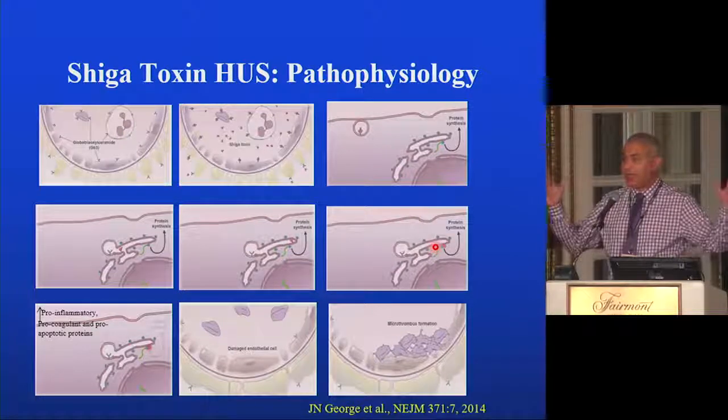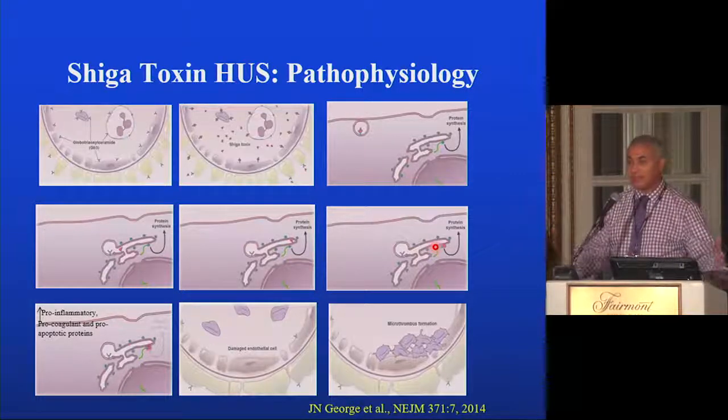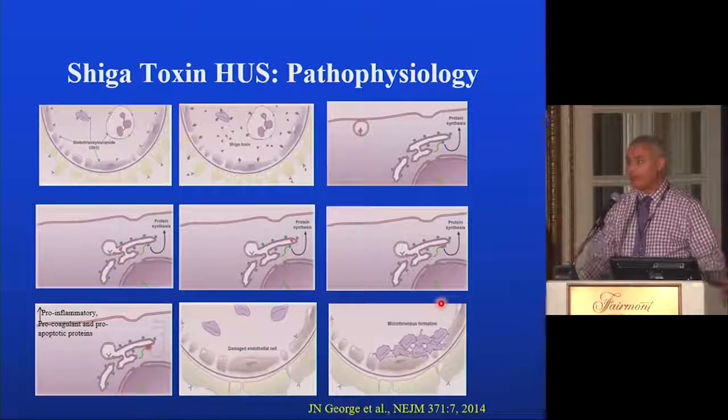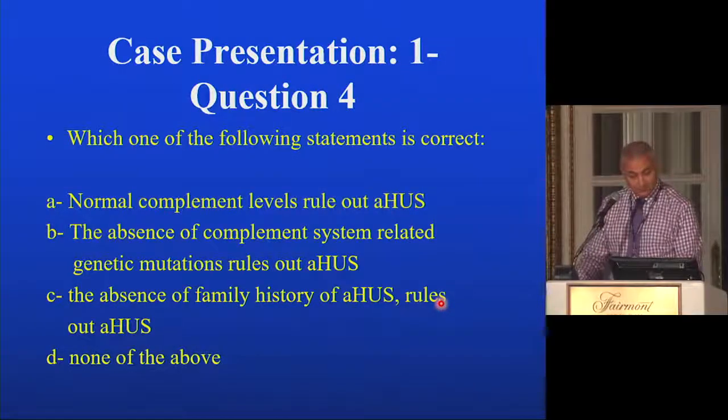So the cell cannot generate any new protein. It becomes inflamed and procoagulant, and microthrombi occur diffusely wherever the toxin makes its way, essentially in the kidney.